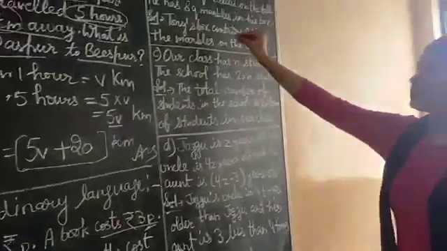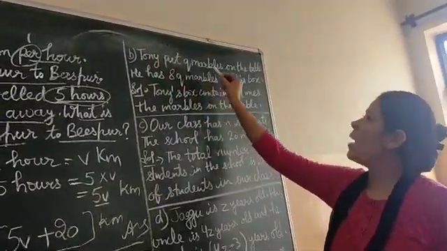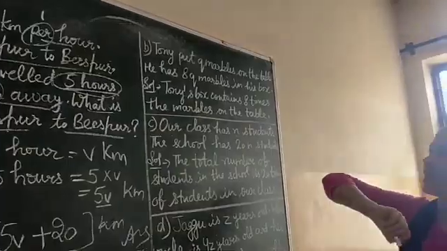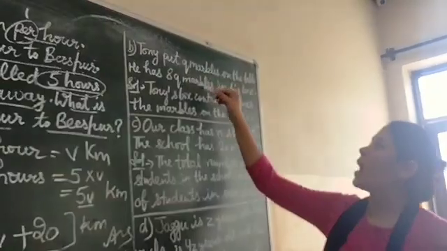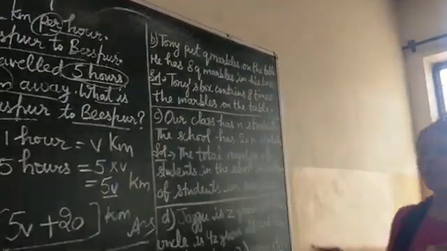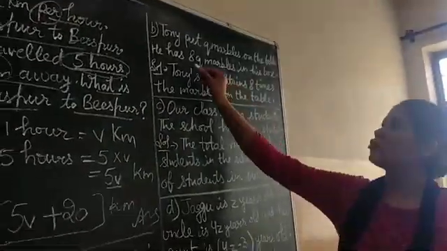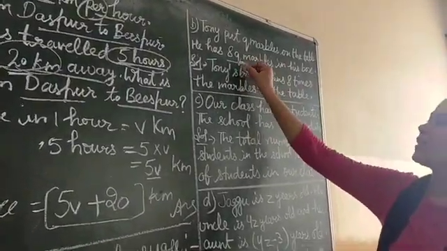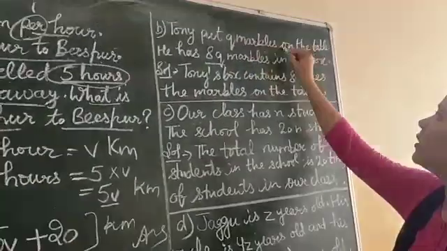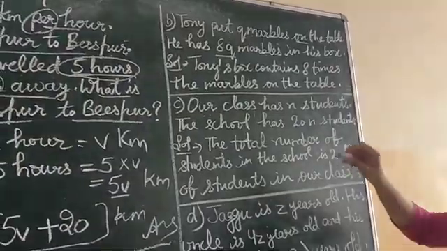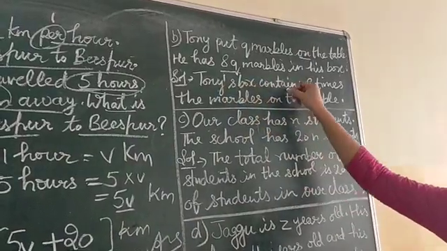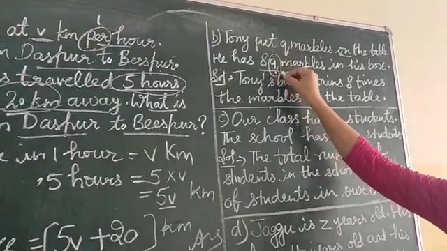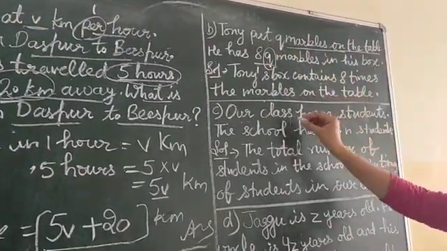In B part, Tony put few marbles on the table. ठीक है, टोनी ने टेबल पर few marbles रखे हैं. He has 8 times few marbles in his box. उसके बॉक्स में 8 गुना few marbles भी हैं. Now you have to show these marbles in ordinary language. It is 8 times of few. What is few? Few is the marbles that are lying on the table. So it will be Tony's box contains 8 times the marbles. This means on the table, few marbles on the table.